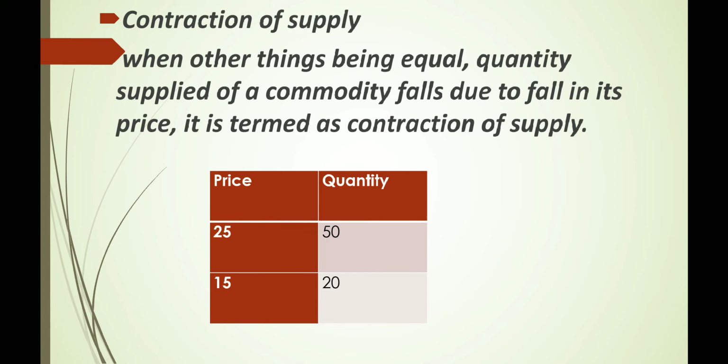Contraction of supply. When other things being equal, quantity supplied of a commodity falls due to fall in its price, it is termed as contraction of supply. Here, price reduces from 25 to 15. Quantity supplied also decreases from 50 to 20. A downward movement from point B to A shows contraction or less quantity supplied at lower price.